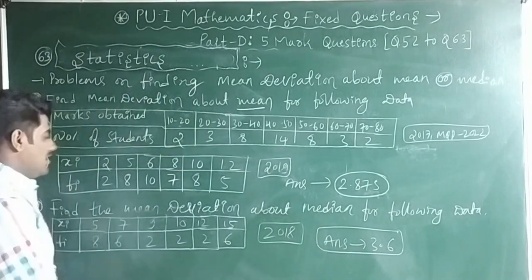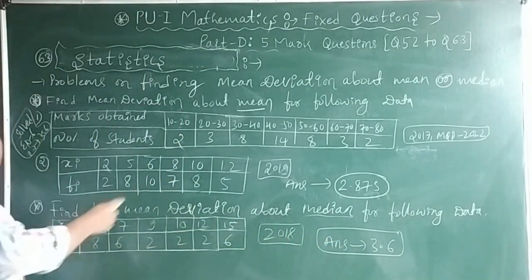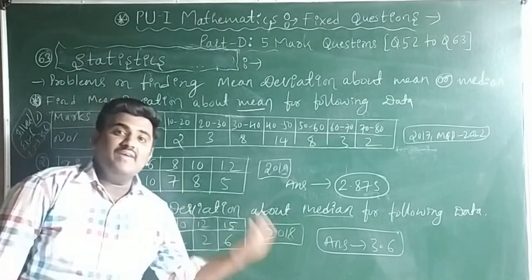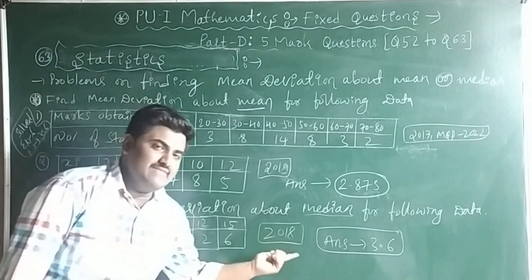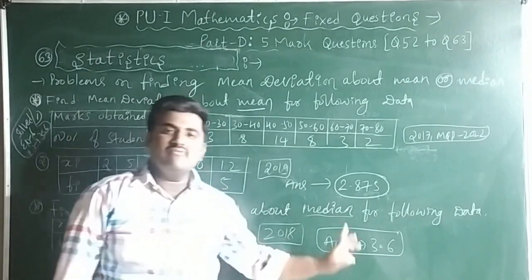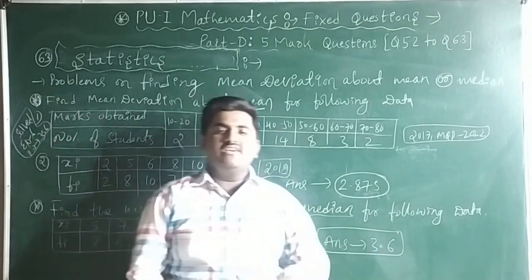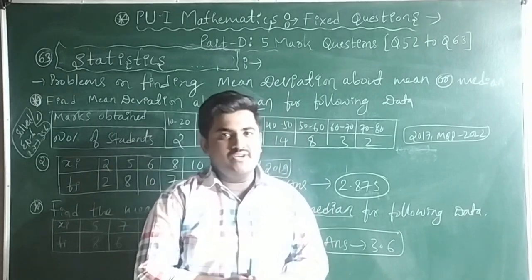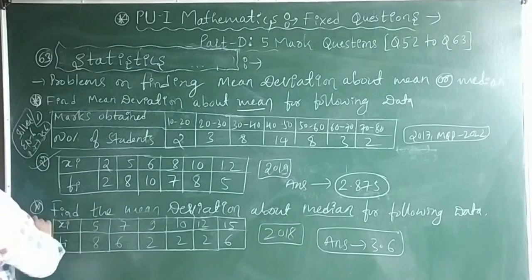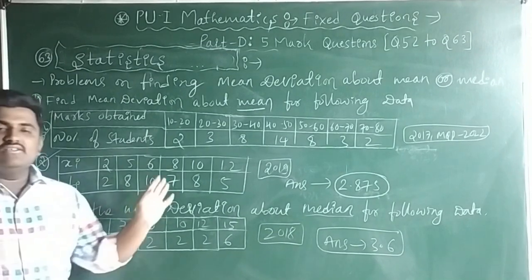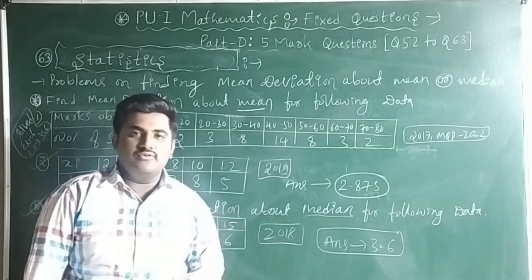Right. Last question. Find the mean deviation about median. Sometimes they will ask mean deviation about median. In this question Xi and Fi are given. This is asked in annual exam 2018. So the answer for this question is 3.6. I have just solved that. I got 3.6. You just see how much your answer comes. You have to tell the answer of question number 2 and this one, question number 3, in the comment section. Tell how much you are getting, and see whether you are getting the same or not.